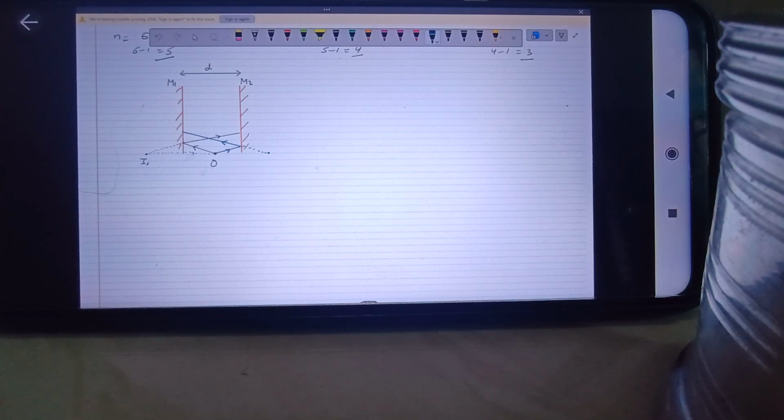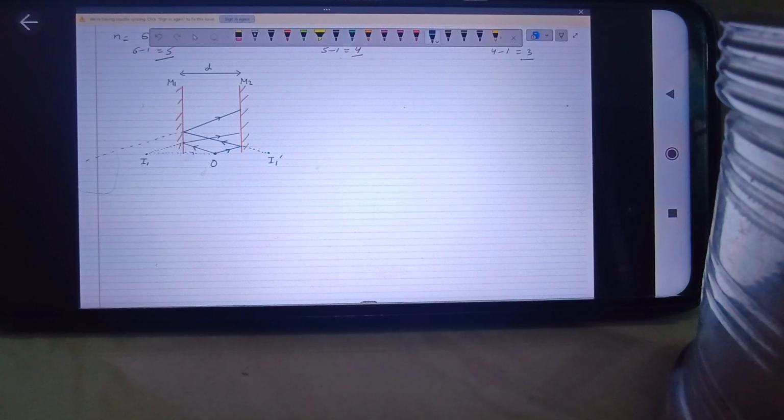Now what happens? This is the first stage. Now you can see there is another ray which is incident on mirror M1. The source of the point from where the rays are coming for this mirror is not O. It appears to be I1 dash. That means for mirror M1, the second object appears to be the image formed in mirror M2, because the rays are coming from I1 dash. So now I1 dash appears as the second object for mirror M1, and mirror M1 will form the image of I1 dash behind it, at the same distance as the distance of I1 dash from mirror M1.